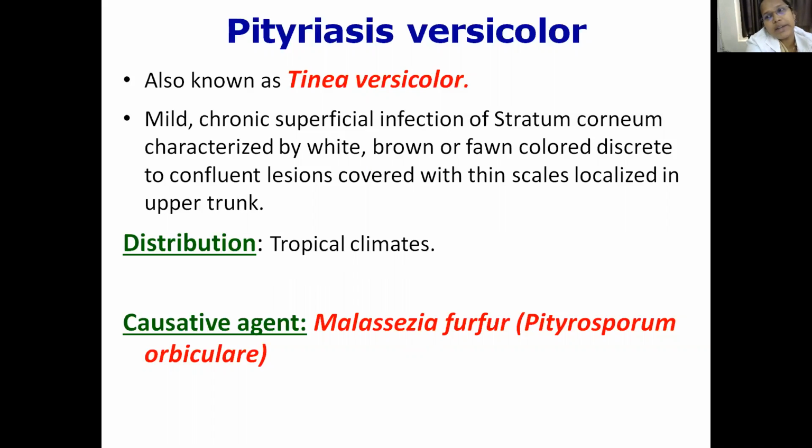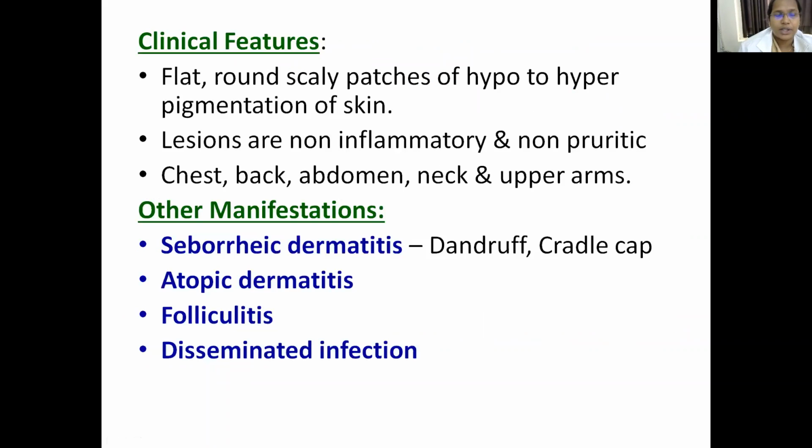The causative agent of this infection is Malassezia furfur, previously known as Pityrosporum orbiculare. This is the causative agent of your Tinea versicolor or Pityriasis versicolor. Next, coming to the clinical manifestations, what are the clinical features of this disease?